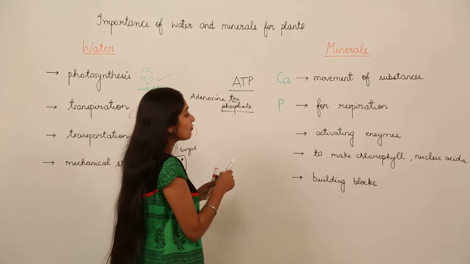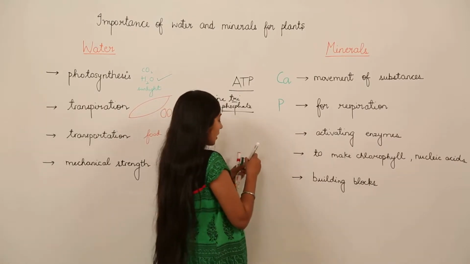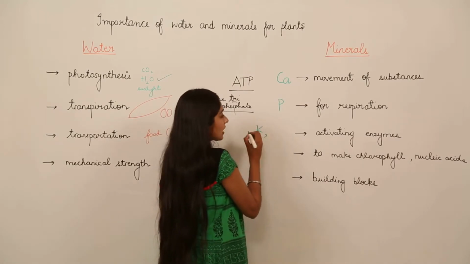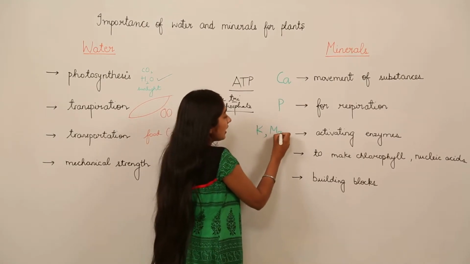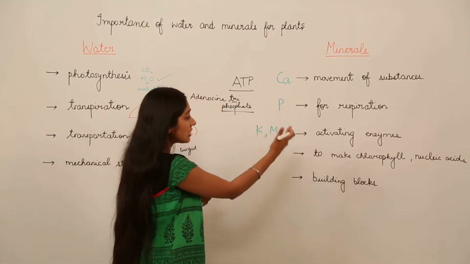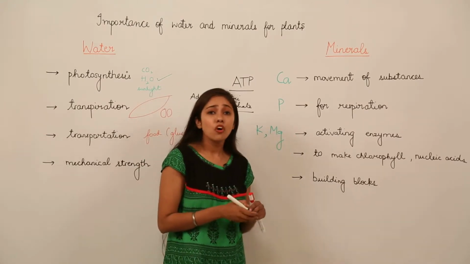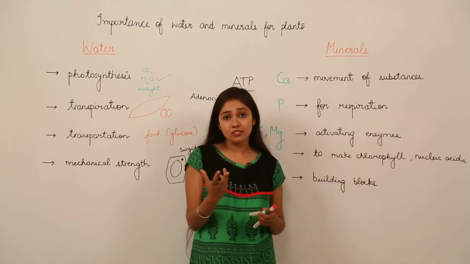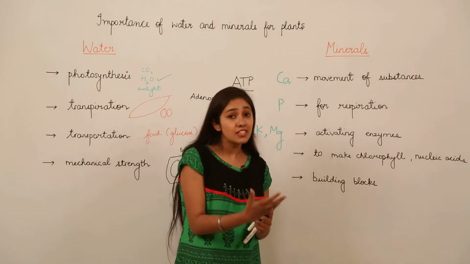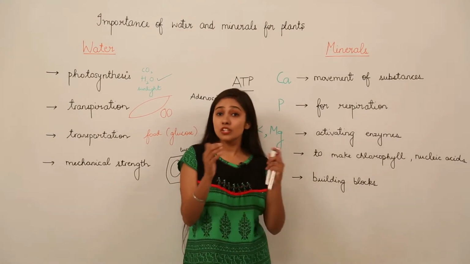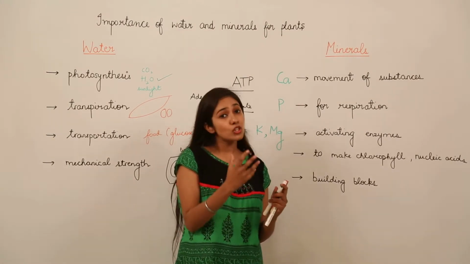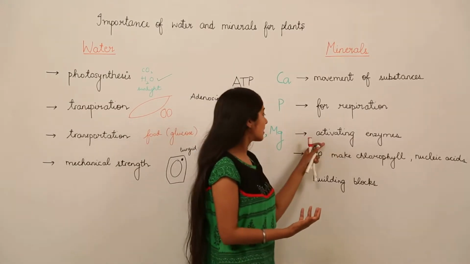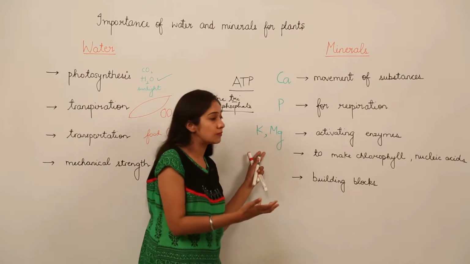For activation of certain enzymes we need certain minerals, such as potassium and magnesium. They help in the activation of certain enzymes in the plants. You all know that enzymes are very important to start a chemical reaction. So these enzymes are vital for the proper functioning of a cell, for the proper functioning of a chemical process or a metabolic process. So these enzymes are activated by potassium and magnesium.